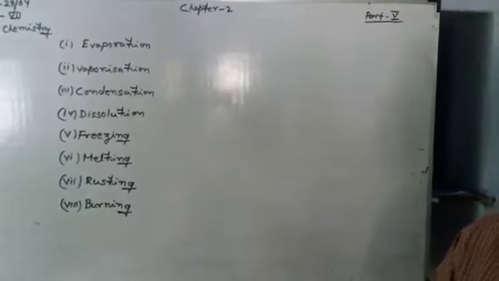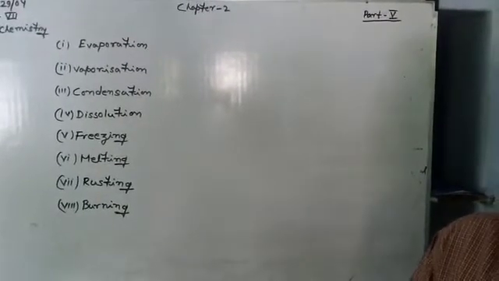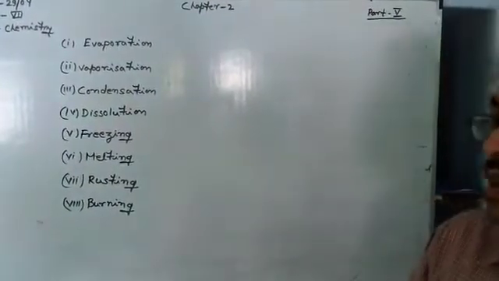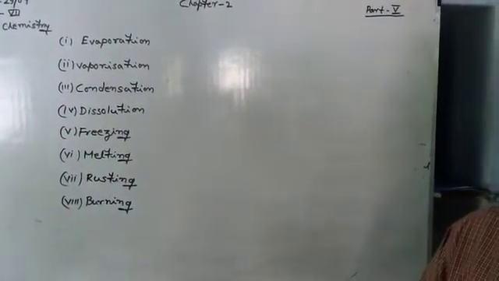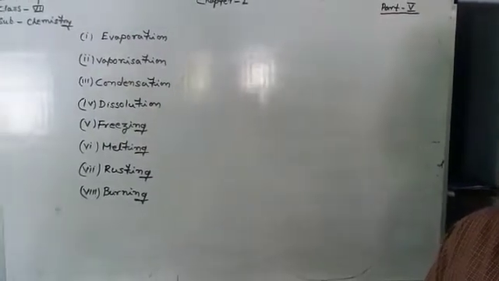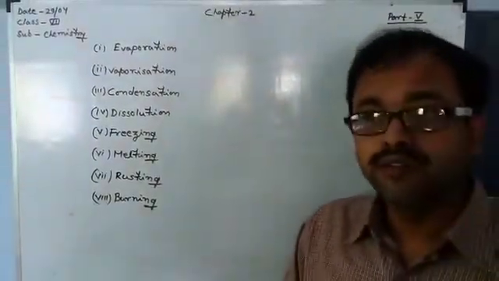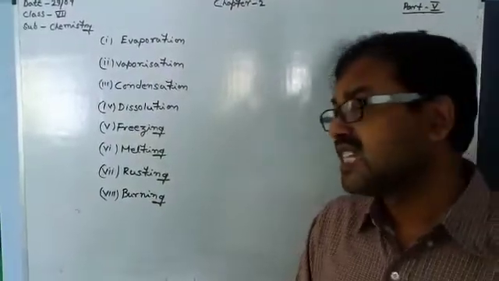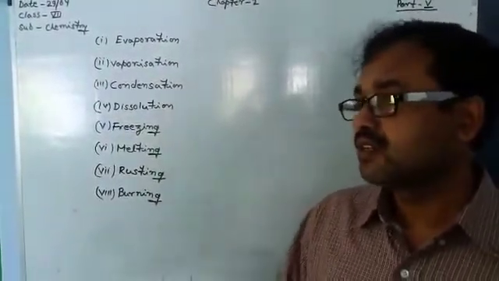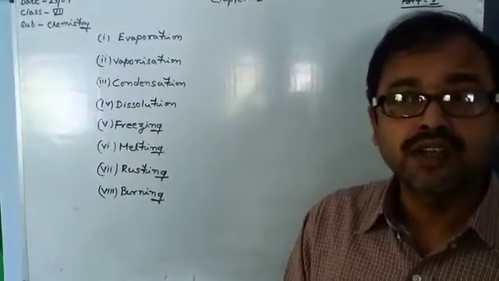Now, the next example is rusting. What is rusting? Rusting is a kind of chemical change in which a brown, reddish, loose powdery substance gets deposited on the surface of iron when iron sheets or iron articles are exposed to open air, that is, in moist air conditions.